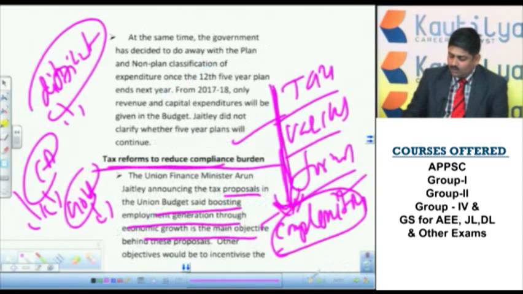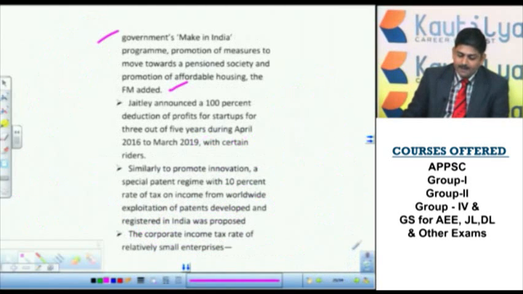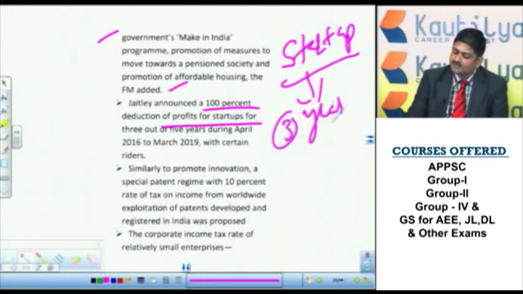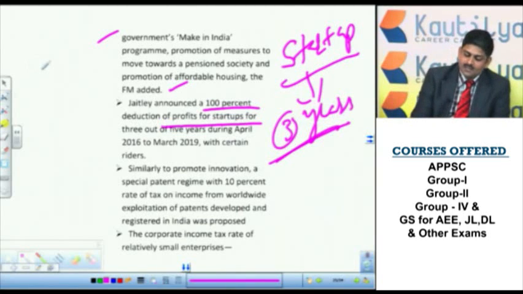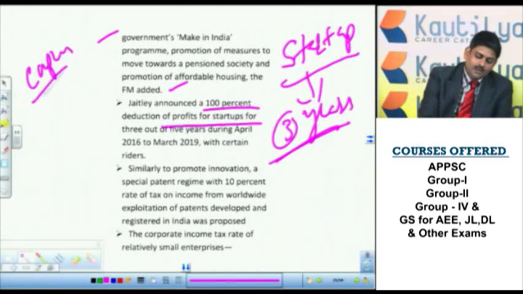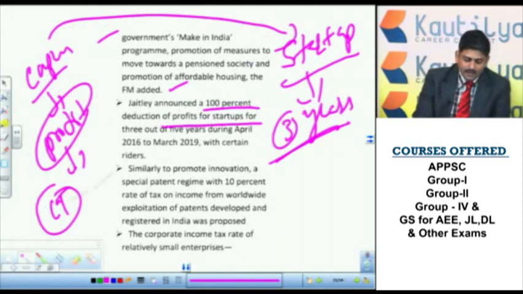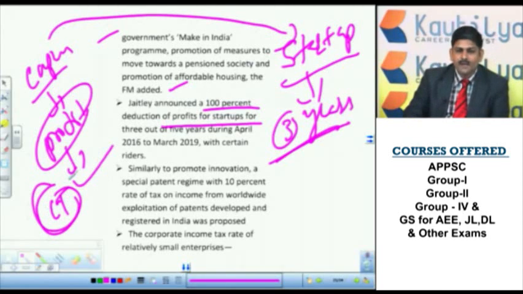Right. So under this, various tax proposals are also there. 100% tax exemption on profit for startup companies for the first 3 years. That means if you start a startup company, you need not pay any kind of tax for the first 3 years. Otherwise, as I said, if you start a company and get the profit, you need to pay corporate tax. But right now, for a startup company, there is no need to pay the corporate tax. For the first 3 years, tax exemption is there.